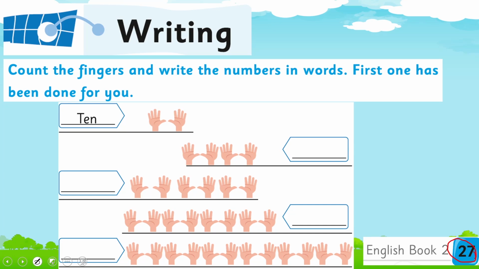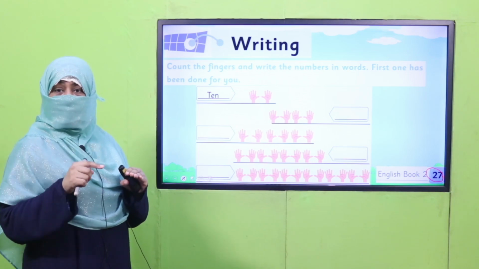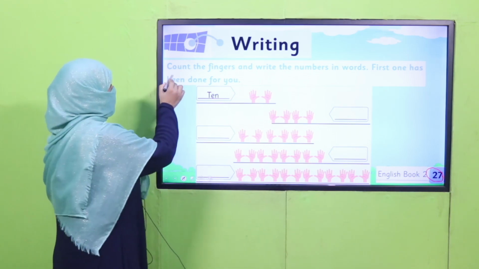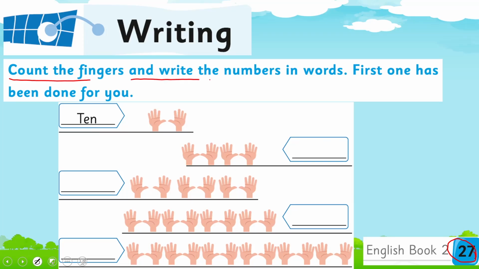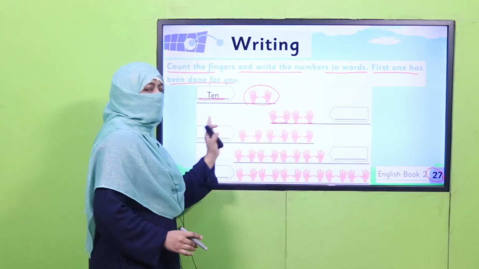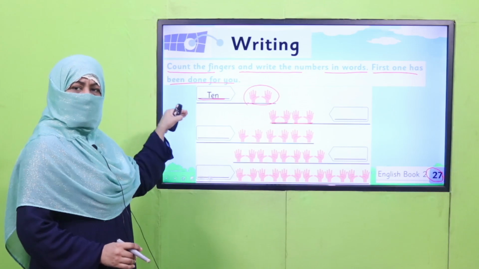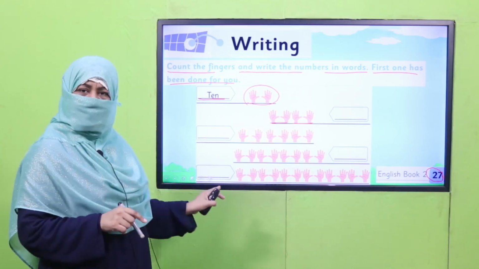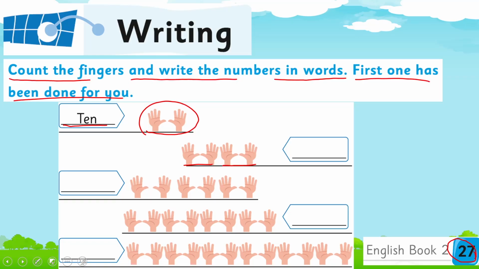Now you can count in tens and you know how to write from tens. What you are supposed to do is count the fingers and write the numbers in words. First has been done for you. Now the 5 and 5, so there are 10 fingers, 10 has been written. You will do it for every word. So they are 10 and 10, 2 tens make 20. You will write 20 here. Now keep counting and keep writing in words. Pause the video and write it in your book.